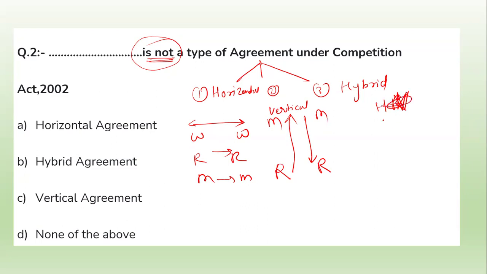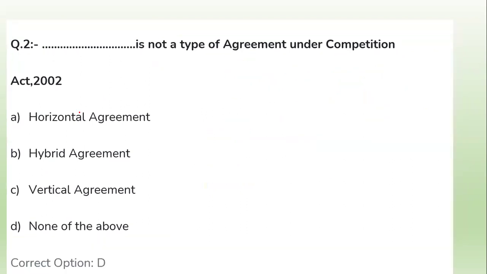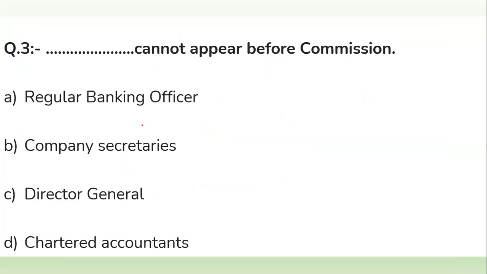So this is a combination of the horizontal and the vertical. The option here is asking which is not a type of agreement. Horizontal is an agreement, hybrid is also an agreement, and vertical is also an agreement. So option D, none of the above, is the correct answer. Okay, clear? Now moving toward question number 3.